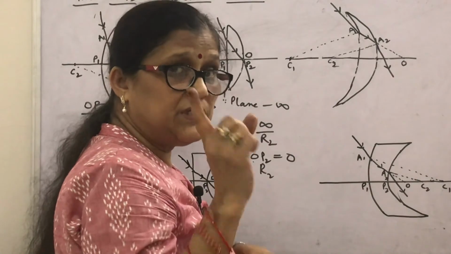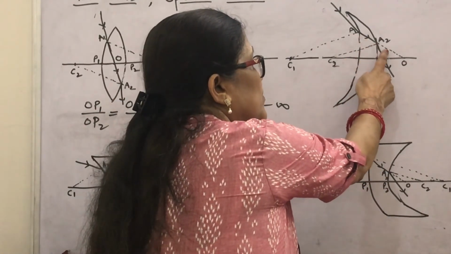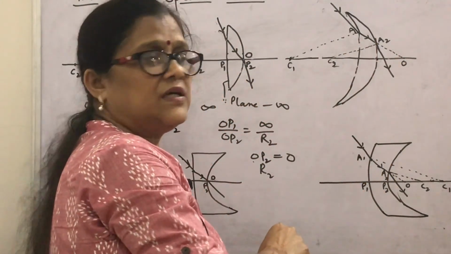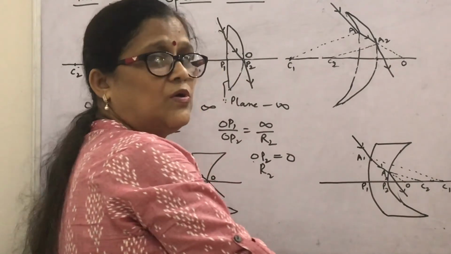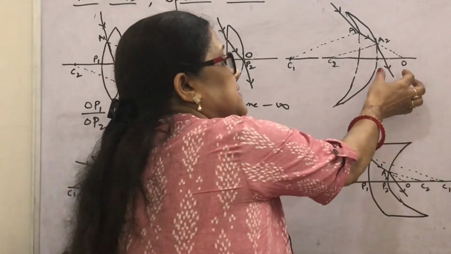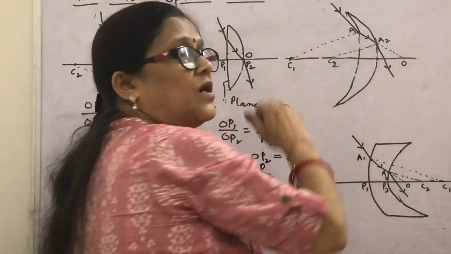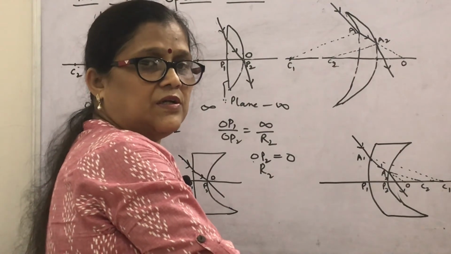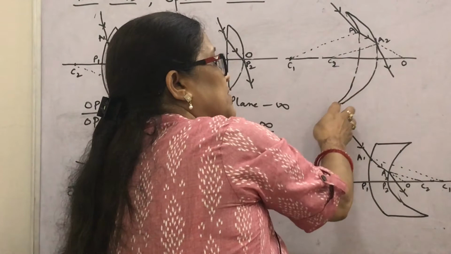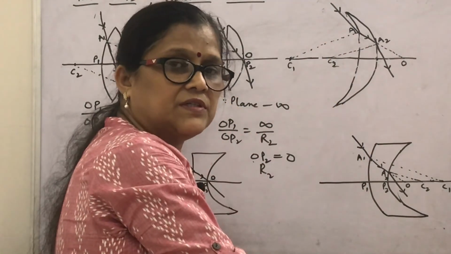How to get the position of the optical center? If you extend A1, A2, at what point does it meet the principal axis, that is O. What is the point to be noted? That the optical center is nearer to the more curved surface. Look here, this second surface is more curved as compared to the first one. So the optical center is nearer to the more curved surface.